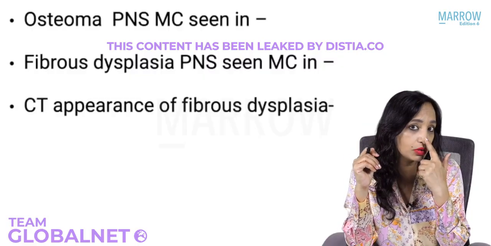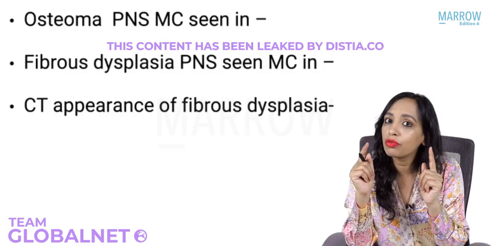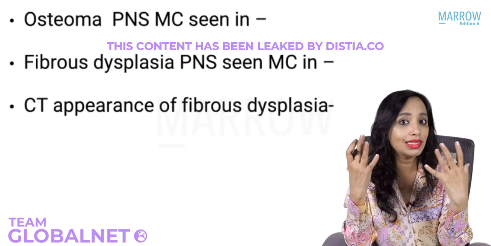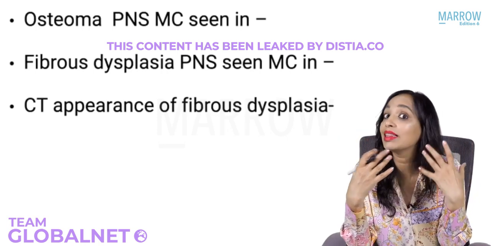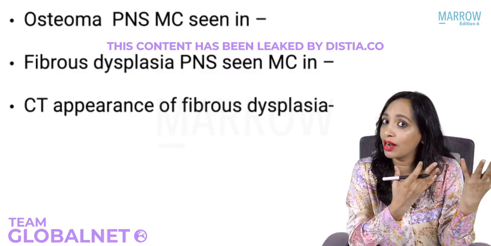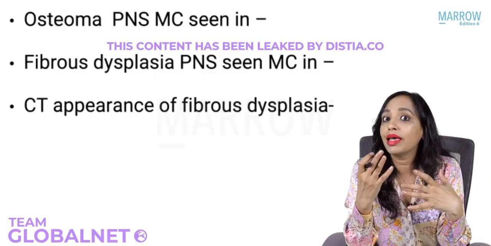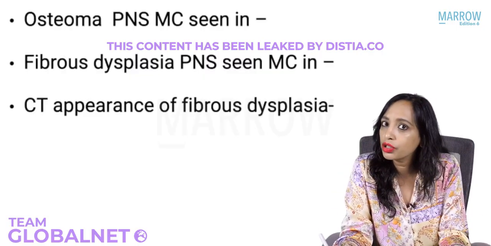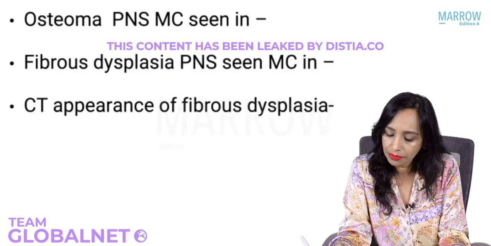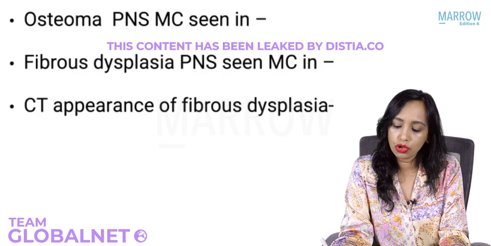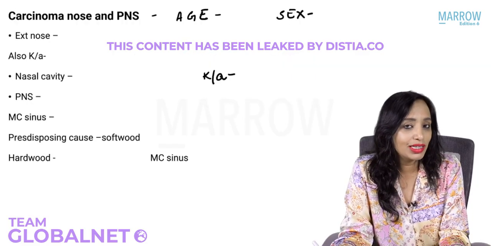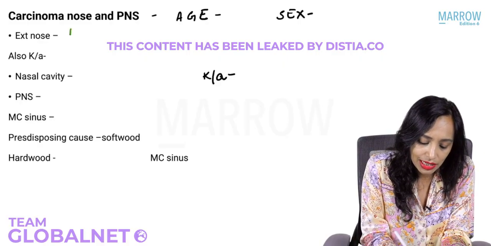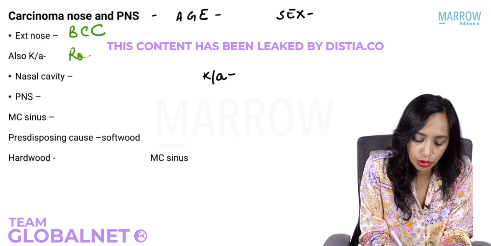One exception is the external nose. So in the external nose, the most common carcinoma is basal cell carcinoma. We know basal cell carcinomas are seen more commonly in, yes, the sun exposed areas, like in the pinna also. More common is basal cell carcinoma. Rest everywhere, external auditory canal, there more common is squamous cell carcinoma. So external nose, most common is basal cell carcinoma. Rest everywhere it is squamous cell carcinoma. And basal cell carcinoma is also known as rodent ulcer. Of the external nose it is basal cell carcinoma, also known as rodent ulcer.